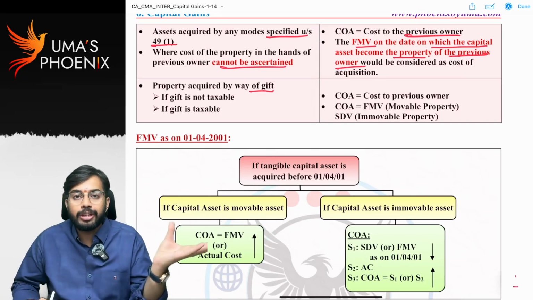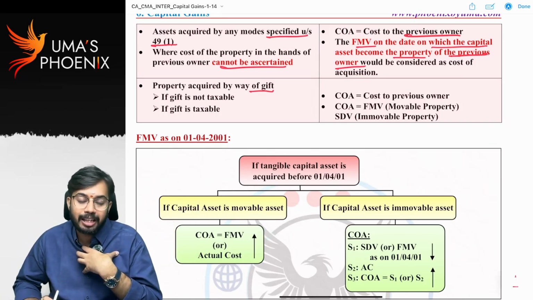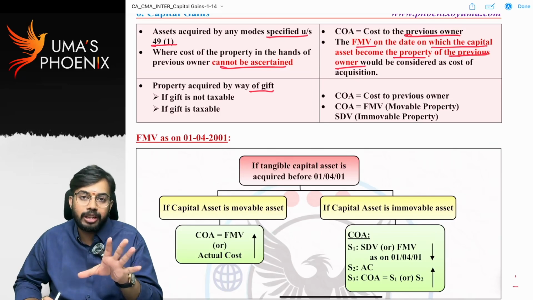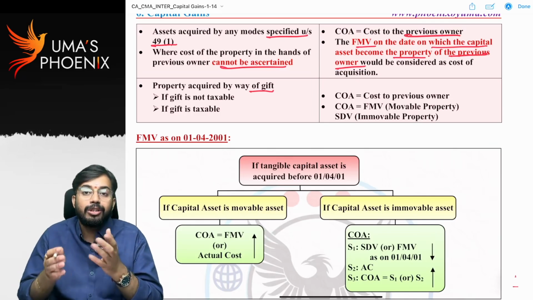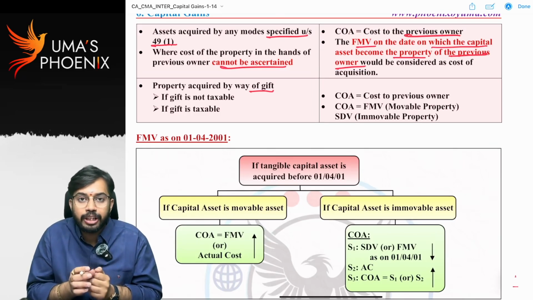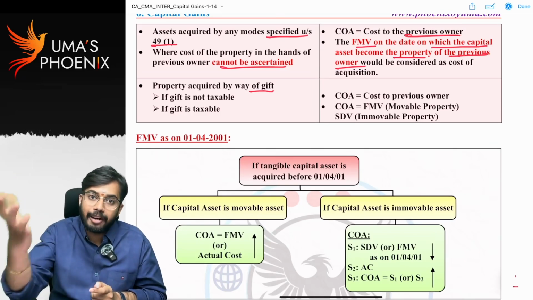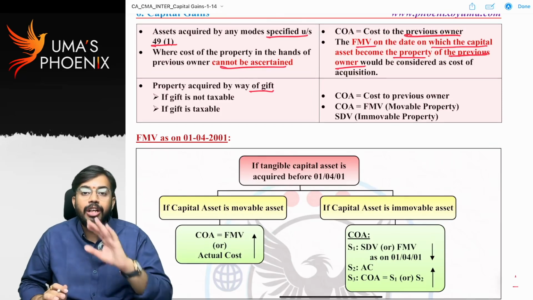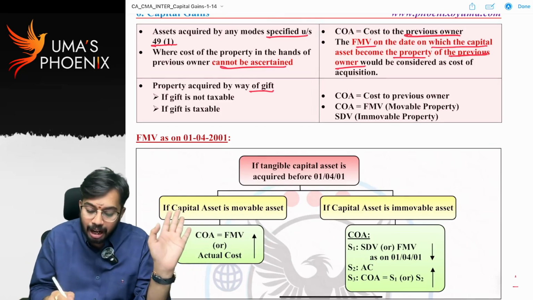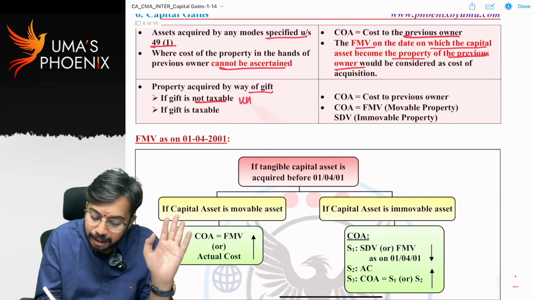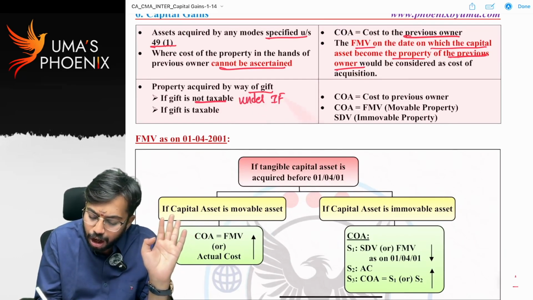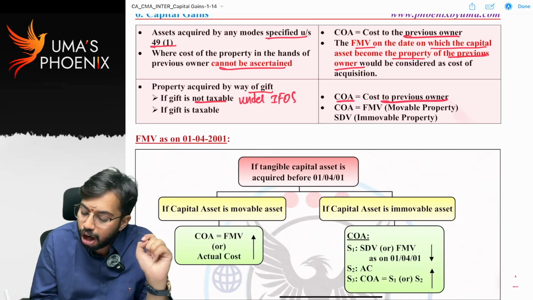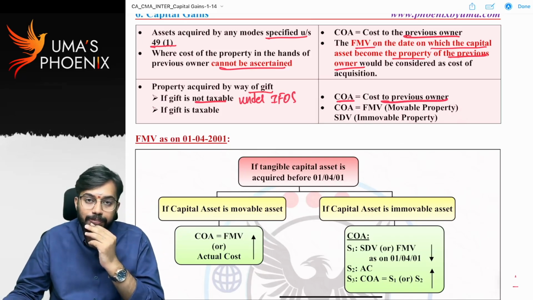On sale of this gold chain, I am required to calculate capital gains, right? I did not purchase the gold chain. My friend purchased the gold chain. So in my hands, cost of acquisition is equal to cost in my friend's hands. 45,000 is to be taken as cost of acquisition. So if gift is not taxable under other sources,